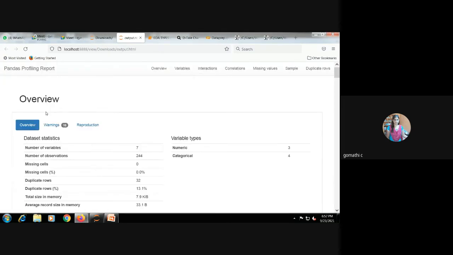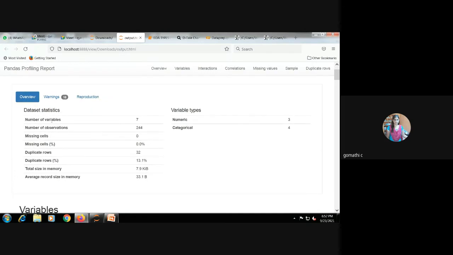See, this is an overview of the data set. I'm having this number of variables: 7. Number of observations is 244. Number of numeric columns is 3. Categorical columns is 4.